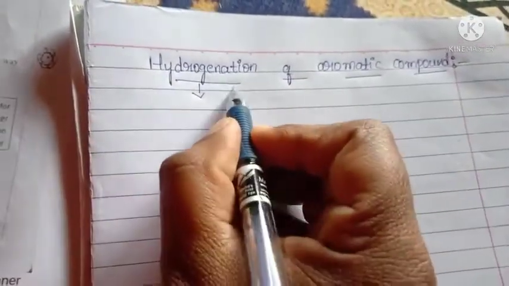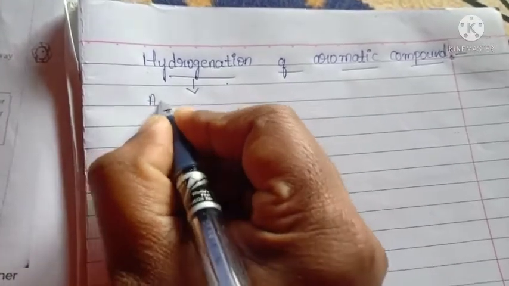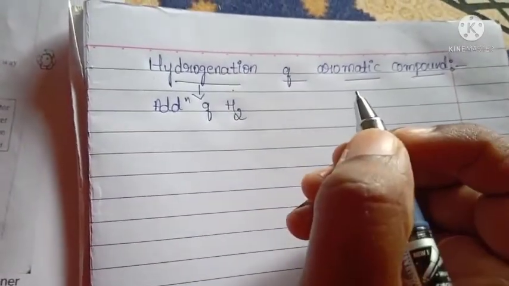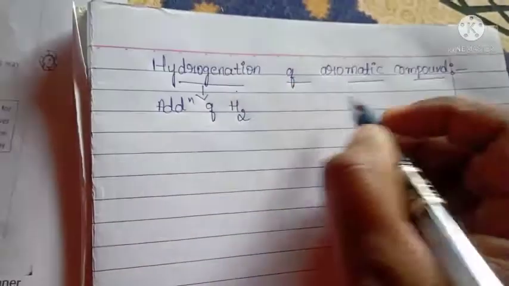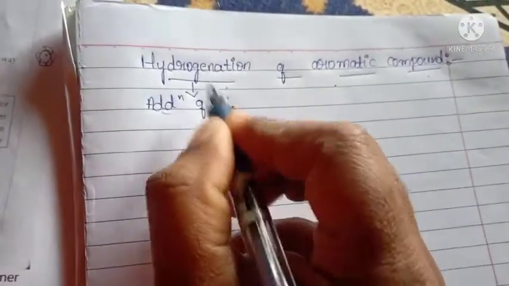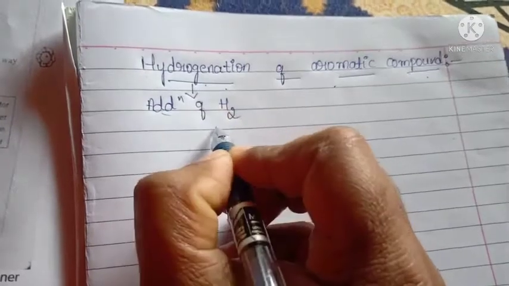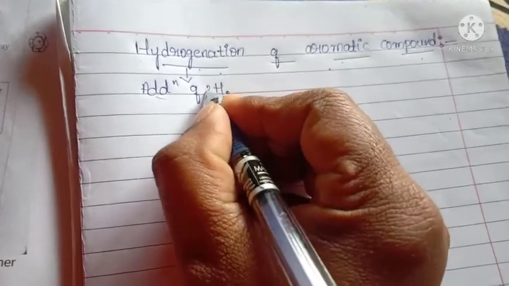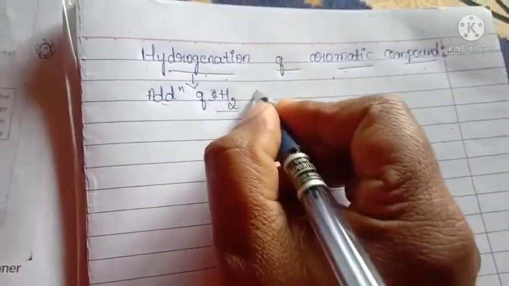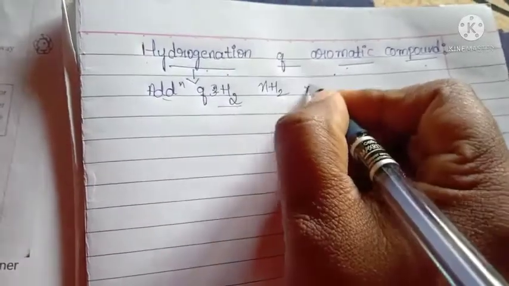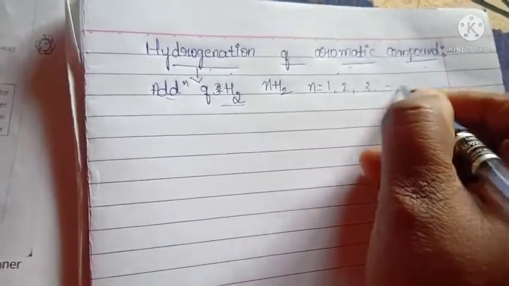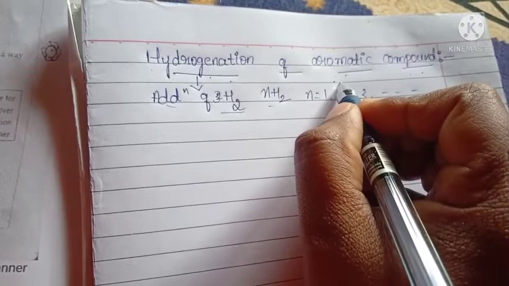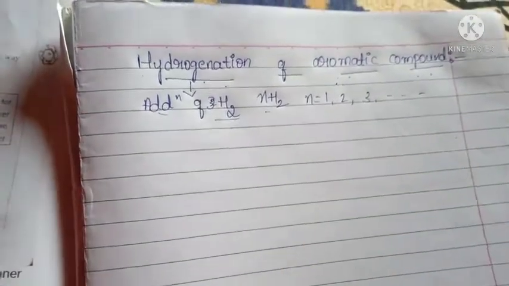Here hydrogenation means addition of H2, addition of hydrogen molecule into the aromatic compounds. Addition of H2 is called hydrogenation. It might be not only H2, it could be 2H2 or 3H2, whatever it may be, nH2, where n is 1, 2, 3, etc. This is added to aromatic compounds. This is called hydrogenation of aromatic compounds.